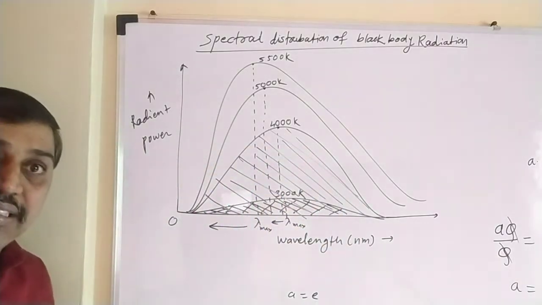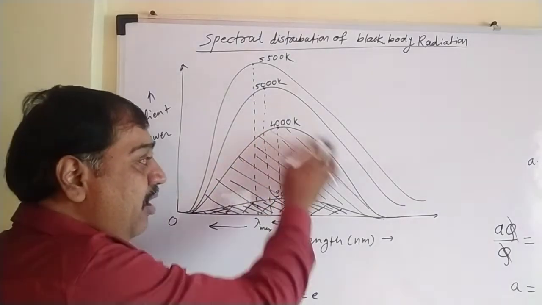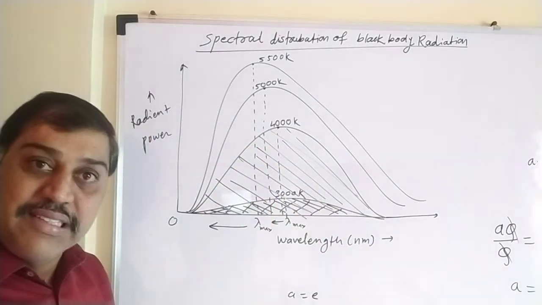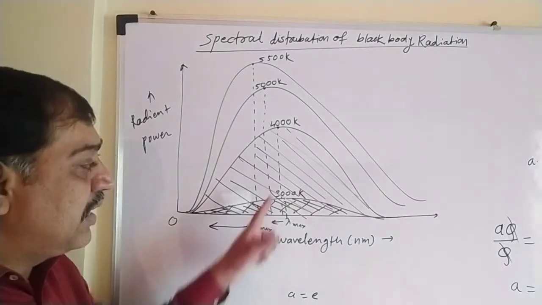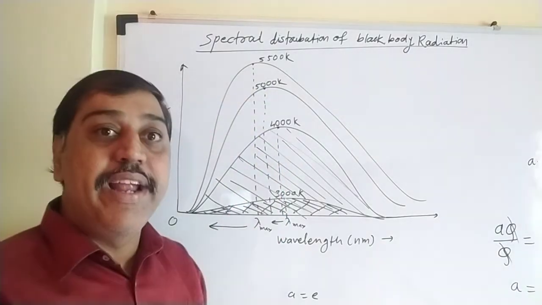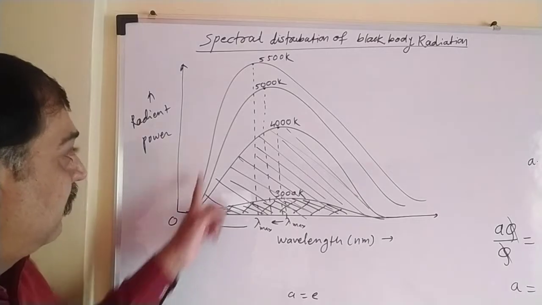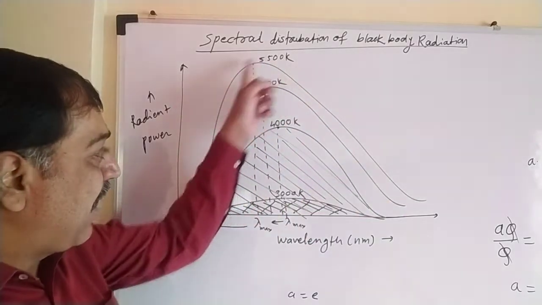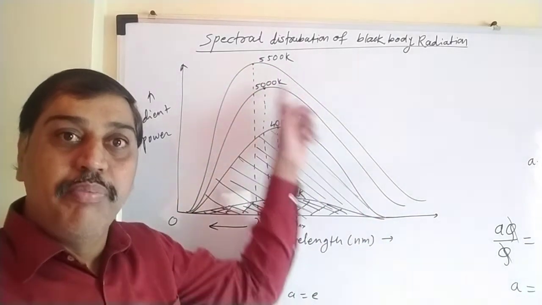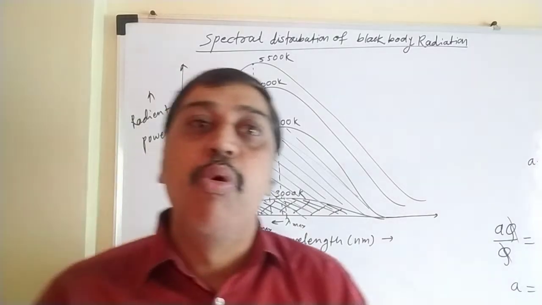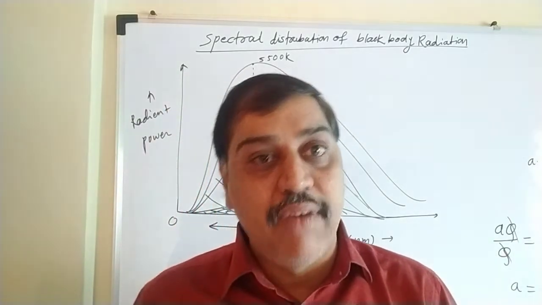So we can say as temperature increases, the area under the curve increases, meaning power radiated increases. So it says that as temperature increases, the body radiates more power. At 5500, the first one, this one, has the maximum area among all because it has the maximum temperature. That is nothing but it will radiate more energy at 5500 Kelvin.